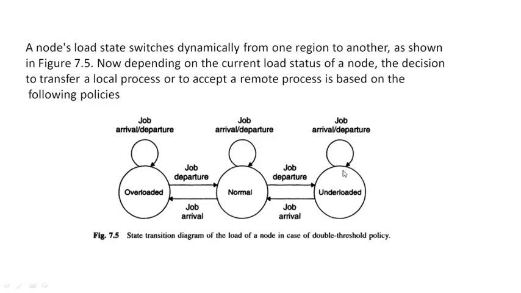So a node's load state will dynamically switch from one region to another like this. The current load status of the node and the decision to transfer a particular local process are based on the policies. If any job arrives, it departs the job, and if the node is underloaded, on job arrival it comes to the normal state. Further arrivals take it to the overloaded state.